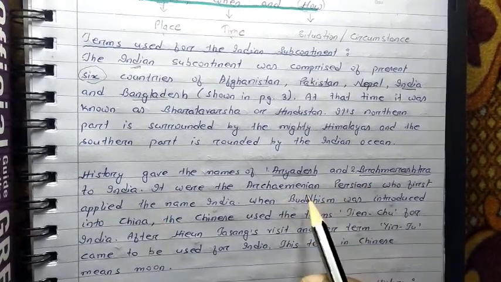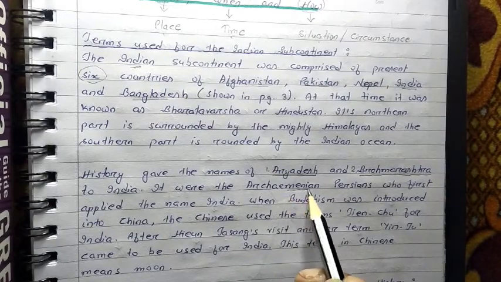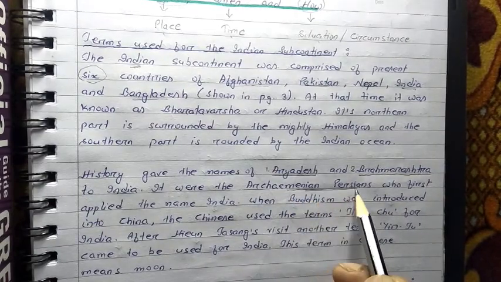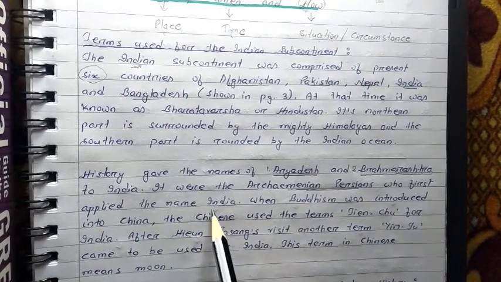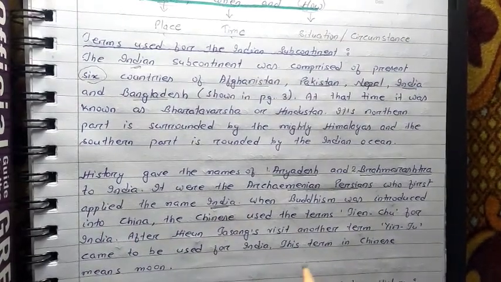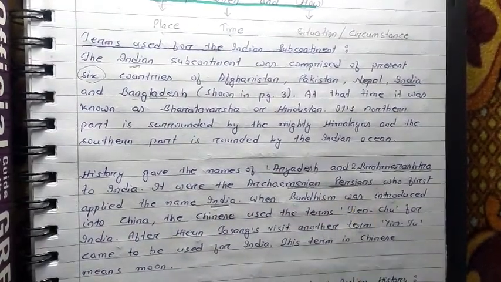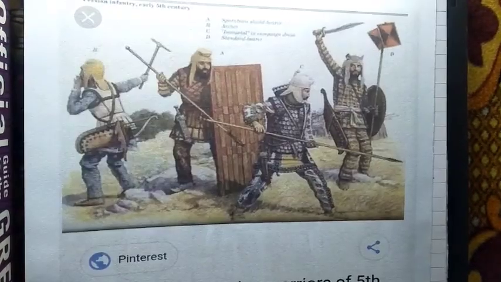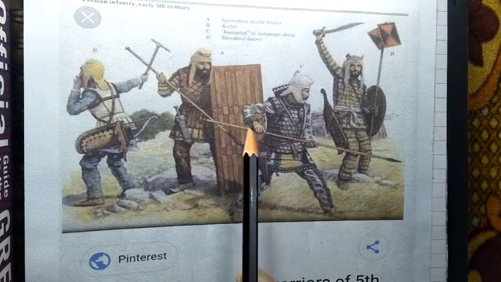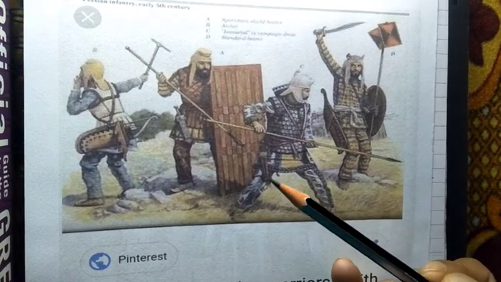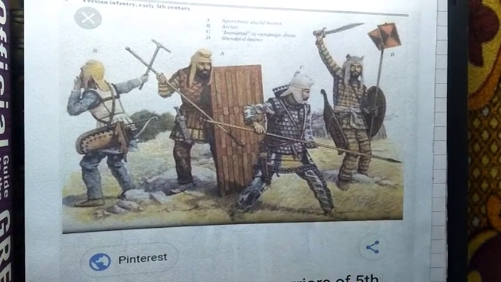It was the Achaemenian Persians, the Persian invaders. They also came to our country, and they were the people who first applied the name India. Let me show you the picture of the Achaemenian Persians. As you can see here in the picture, they were the Persian people. They invaded our country, and when they came to India, they used the term India for the first time for our country.